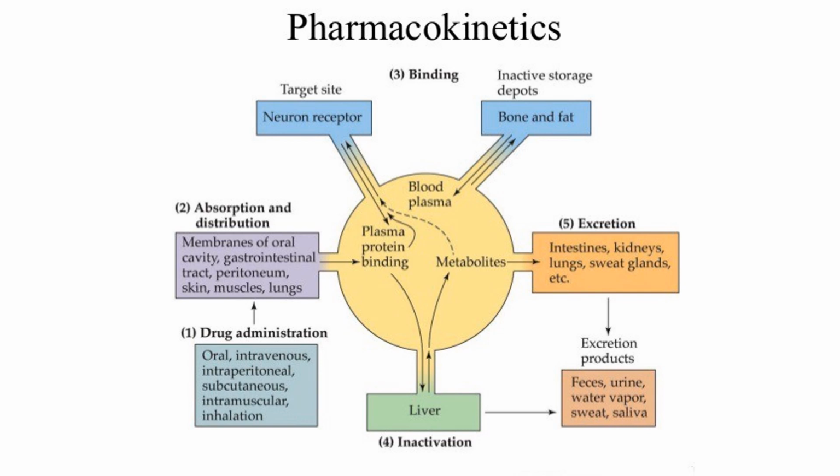The next step after the distribution is metabolism, and this metabolism can also be regarded as a biotransformation reaction. It is defined as the metabolic breakdown of a drug through specialized enzymatic systems. Metabolism involves three phases.